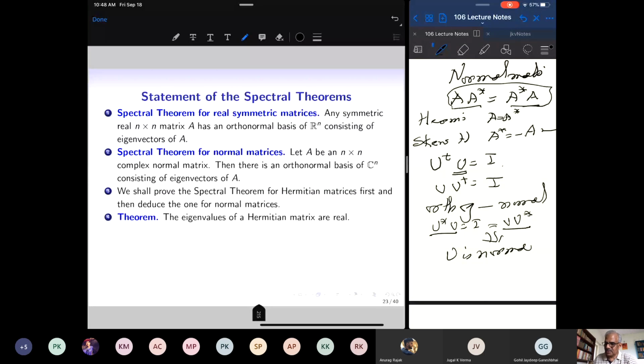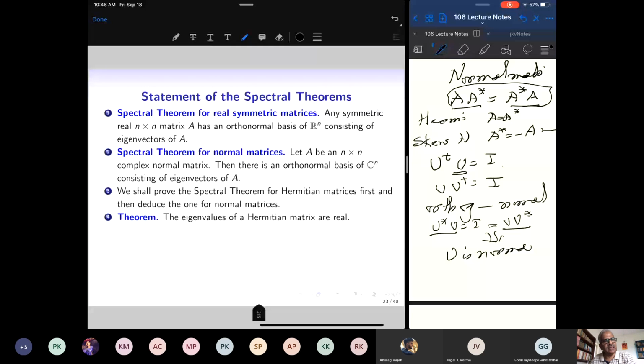But in order to do that, let us first observe that the eigenvalues of a Hermitian matrix are real, although the matrix can be complex. A Hermitian matrix is an n by n complex matrix such that A star equals A. That's the Hermitian condition. But the eigenvalues of a Hermitian matrix are real.